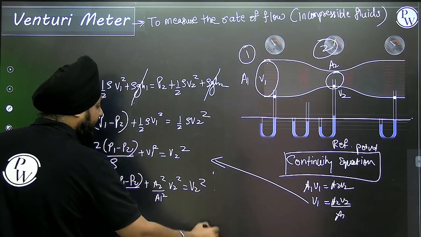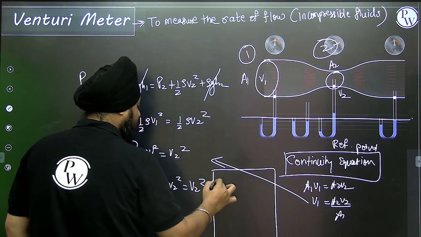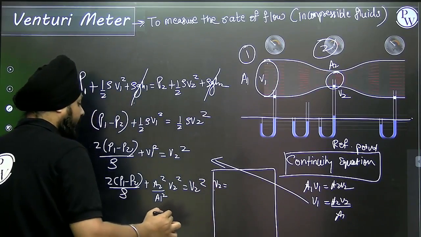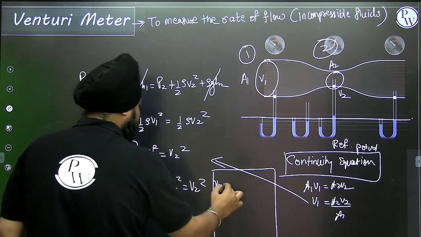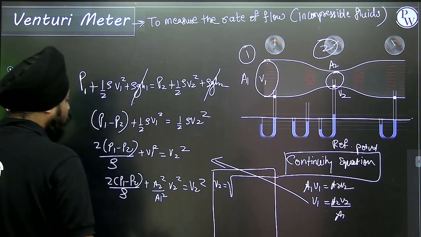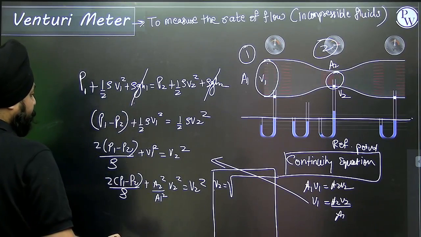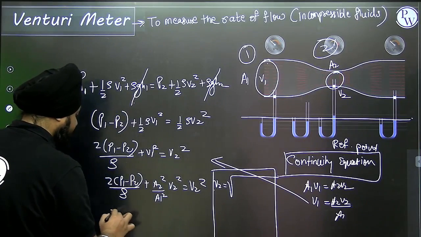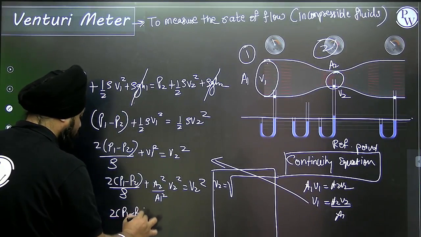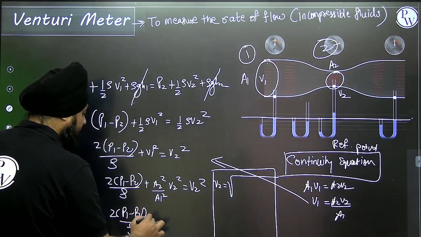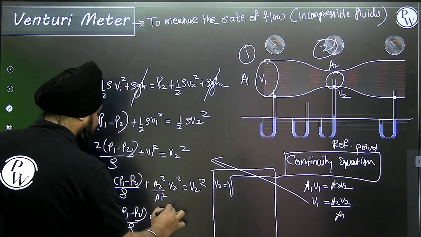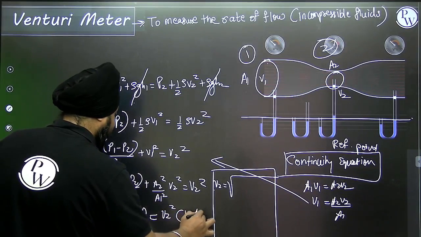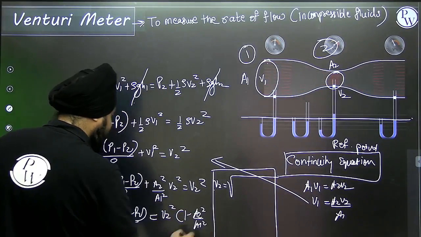So finally we are getting the equation of V2 that will be equivalent to what? Under root of, if I am rewriting this term, 2 (P1 minus P2) whole divided by rho is equal to V2 square common, 1 minus A2 square by A1 square.